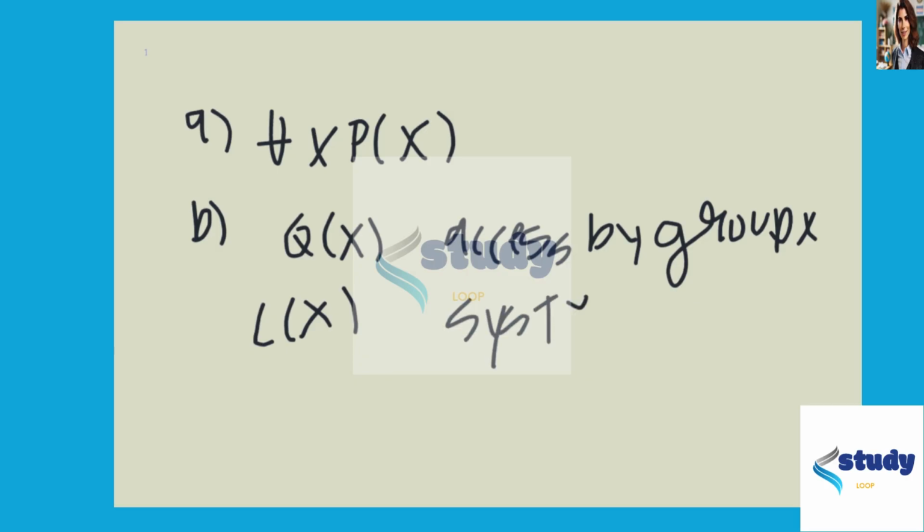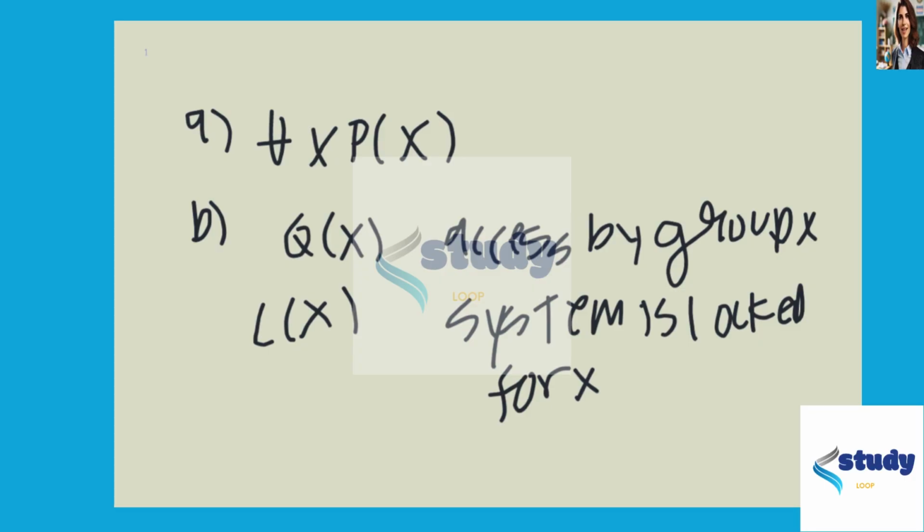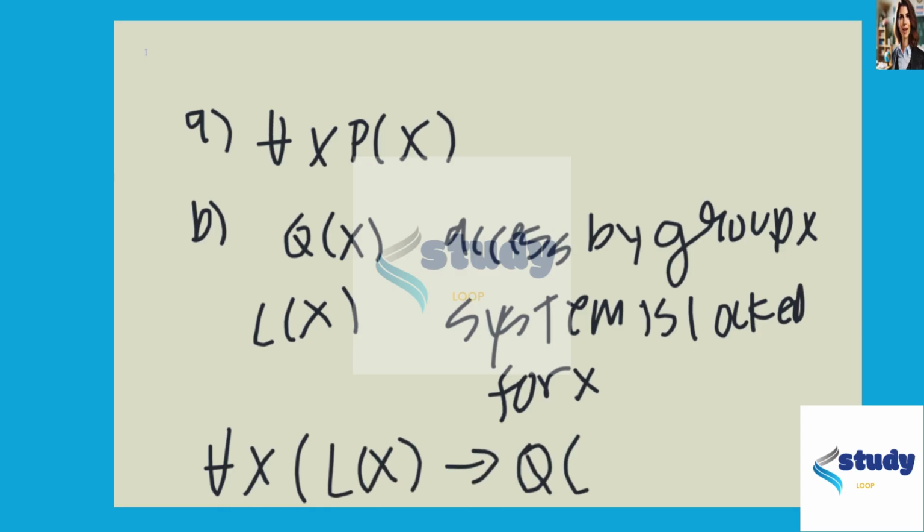System is locked for X. Okay, then we have the system mailbox can be accessed by everyone in a group if the file system is locked. So we have that for all X, if our system is locked, then this implies that Q of X, or group X, has access to that